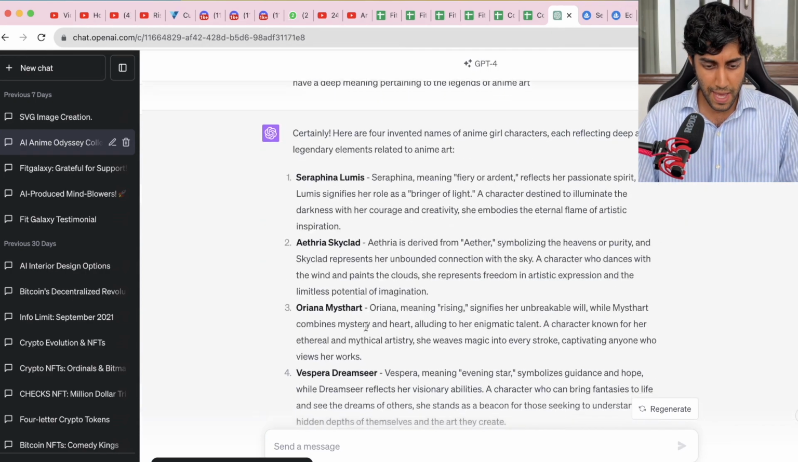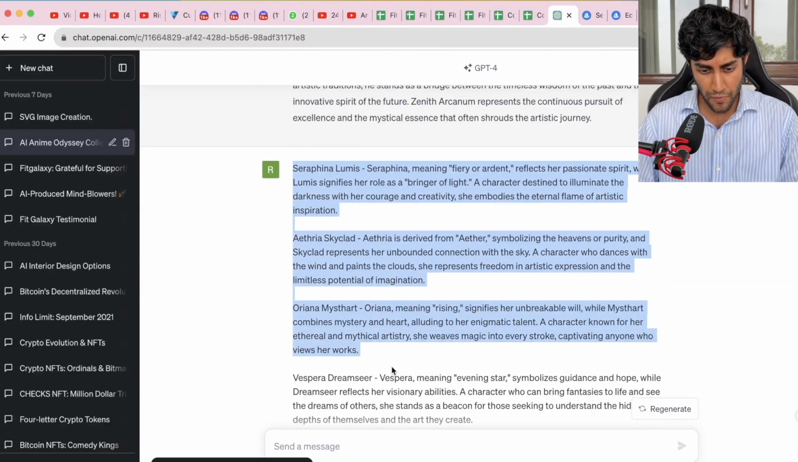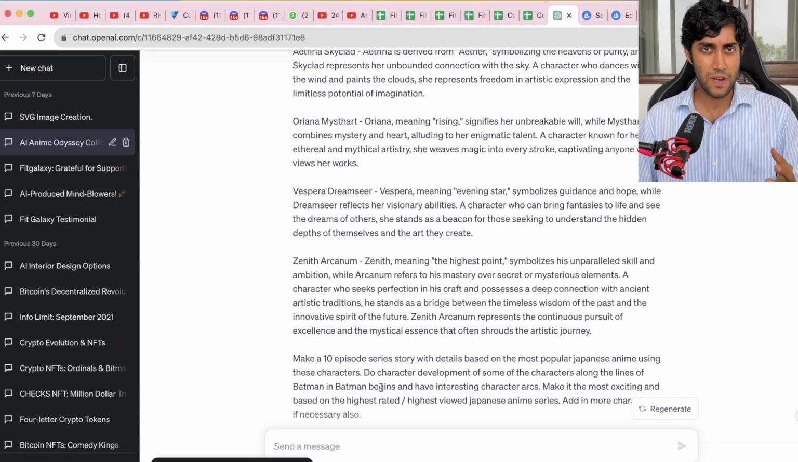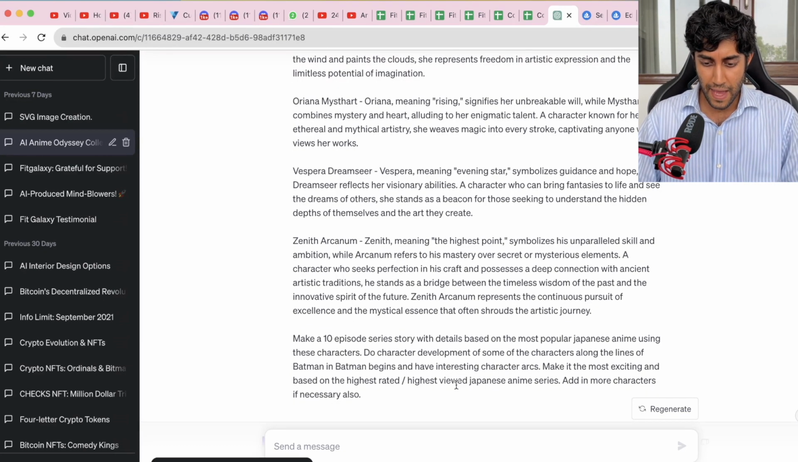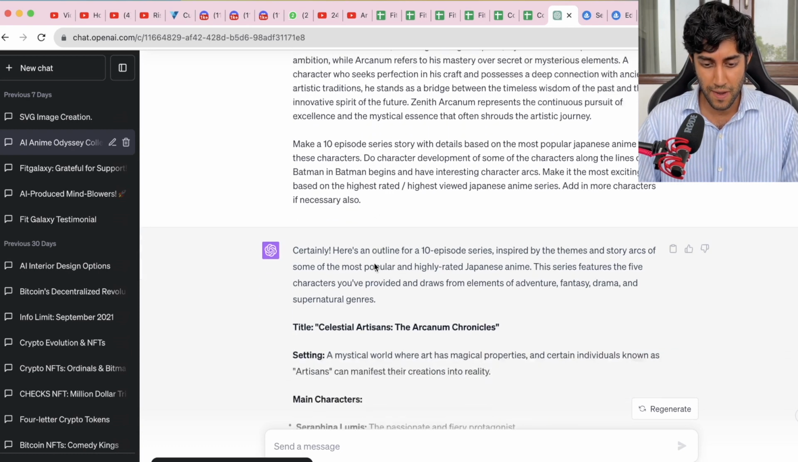These were 4 female characters and 1 male character, Zenith Arcanum. I picked up all 5 of these descriptions and said, make a 10-episode series story with details based on the most popular Japanese anime using these characters. Do character development of some of the characters along the lines of Batman in Batman Begins, because I think his character development arc is really good. And then I said make sure they have interesting character arcs, make it most exciting based on the highest viewed Japanese anime series. Add in more characters if necessary also. That was my prompt to it.